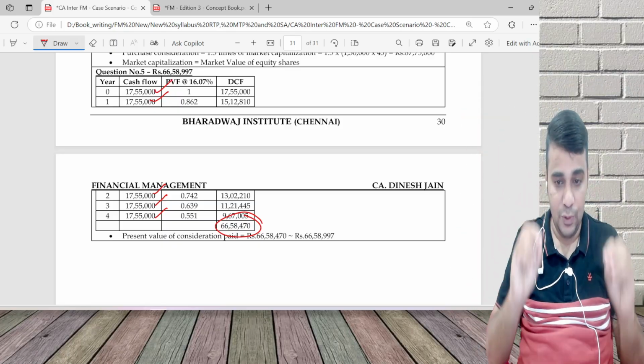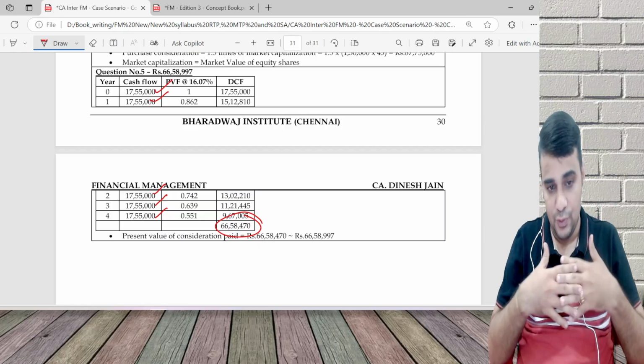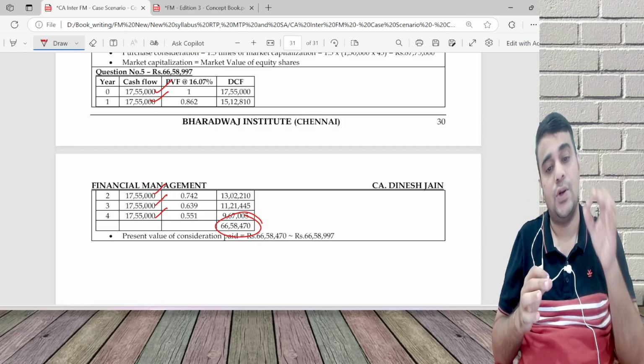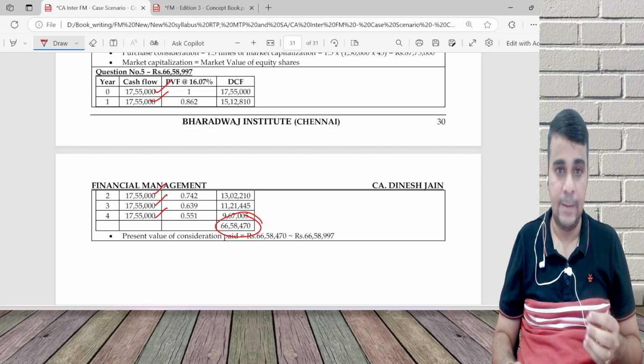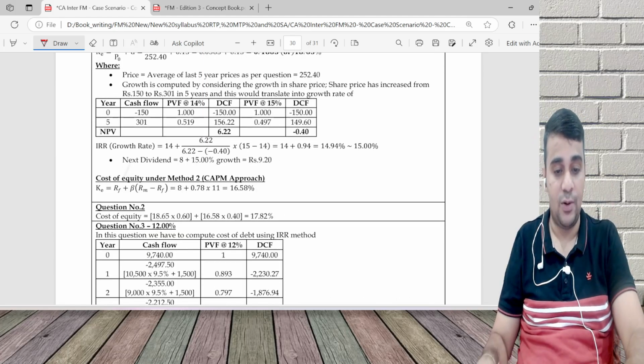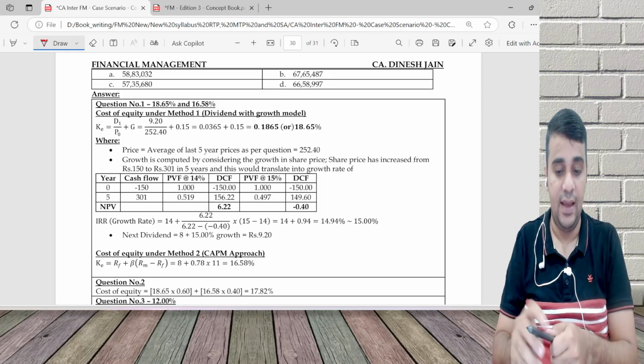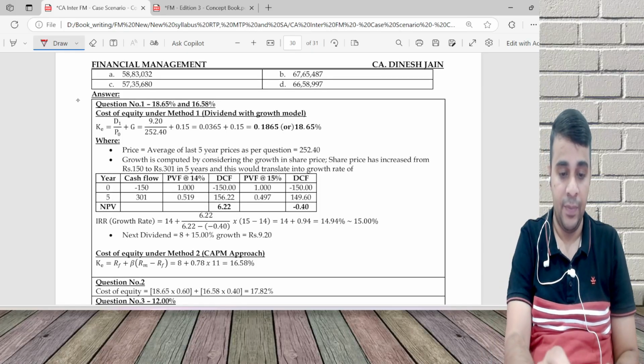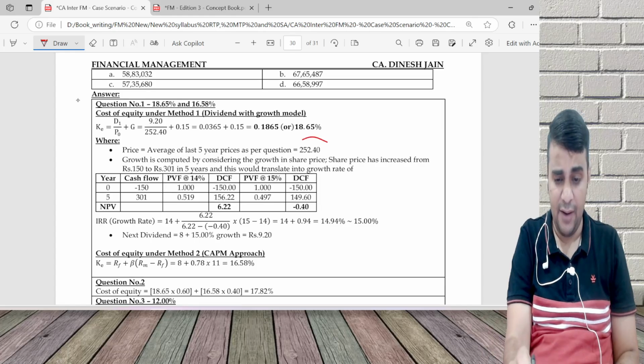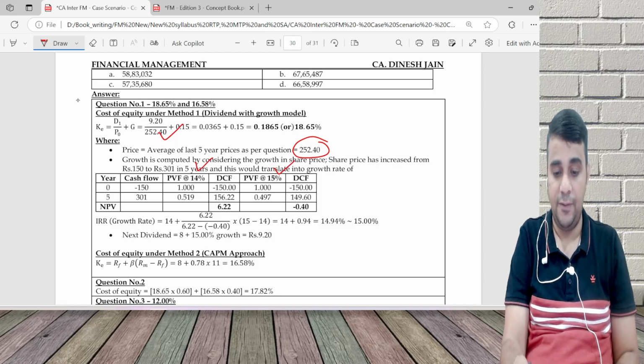So I have explained two questions where I've used my smarter approaches to answer faster. This calculation you have to do, which is a very lengthy calculation I was talking about. See here, average of 5 years price, denominator, growth. I tried 14%, then I tried 15%. When I tried 15%, I get NPV of 0.40.